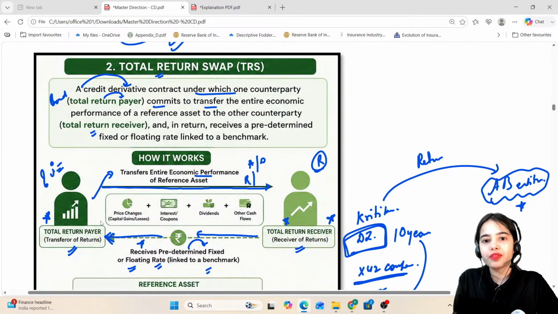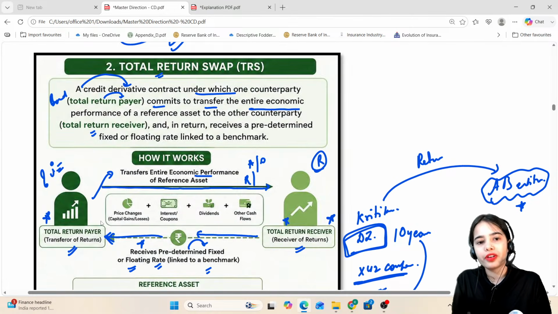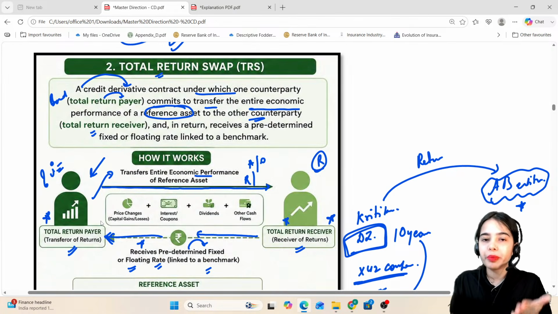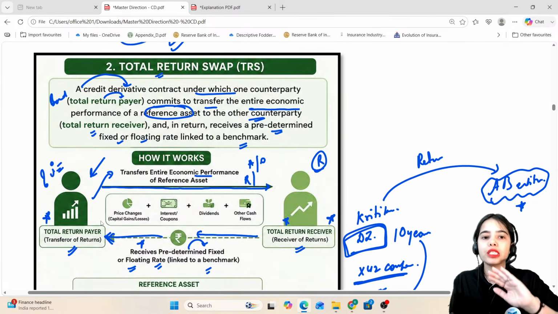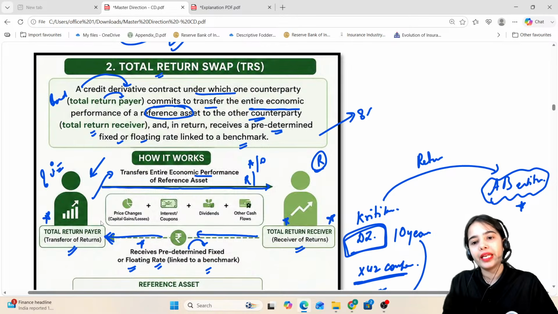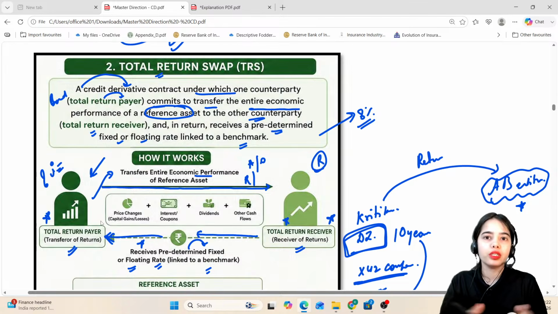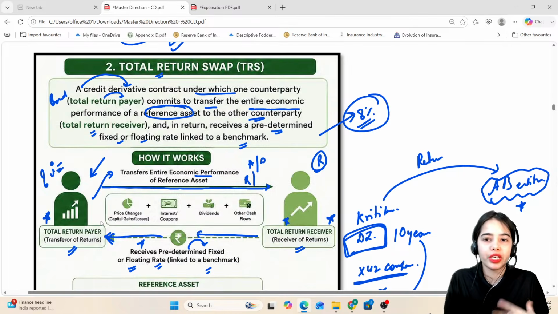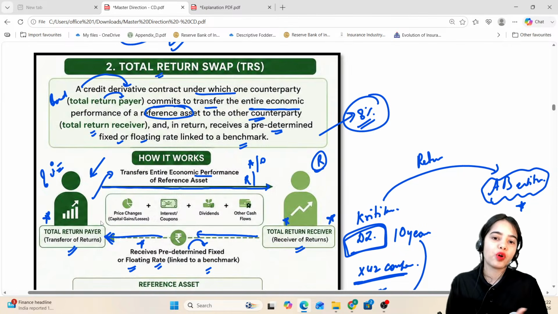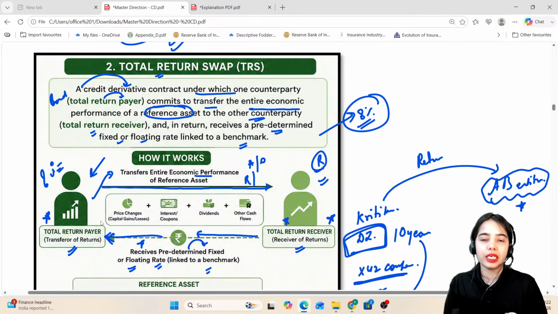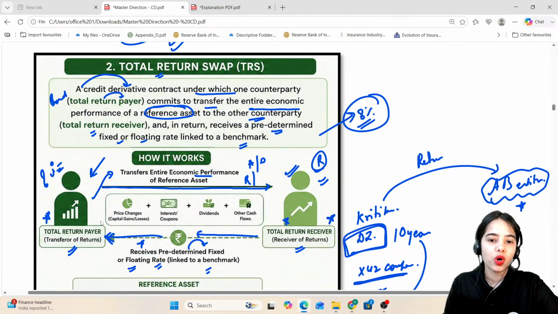So it commits to transfer the entire economic performance of a reference asset, that is a bond, to the other counterparty. In return, what this total return payer is getting is some predetermined fixed or floating rate linked to a benchmark. So it is sure that every year it will be getting 8%. There is no chance of default of obligation. Every year I will get 8%, so I will not be afraid. If default happens in the returns, in the interest, that is the headache of the total return receiver. Okay, so this is the total return swap.